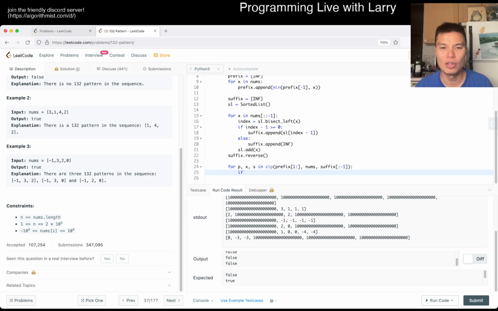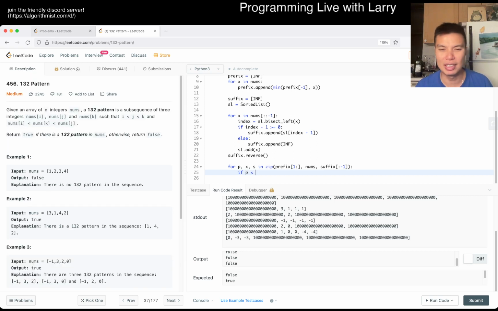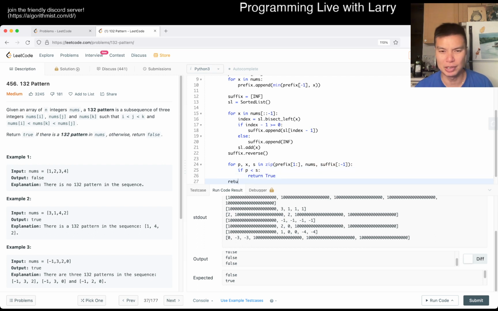So now, if in the prefix, if the number before the smallest number to the left is smaller than this number, and the number to the right, oh wait, I think all we have to do is this. Then return true. Otherwise, return false.